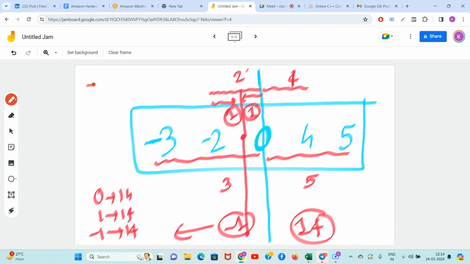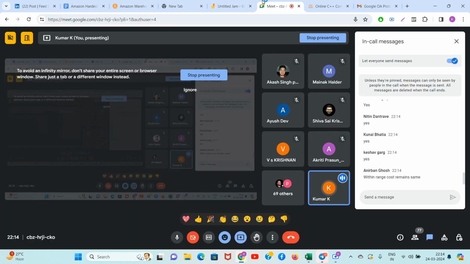Guys, what happens at -2 point? Can anyone tell me? 2 rupees for this one, 2 rupees for this one, right, guys? And 6 rupees for this one, from 4 to -2. The cost is coming higher for -2, right? Guys, what is the cost for -2? Calculate properly and tell me, no joking.